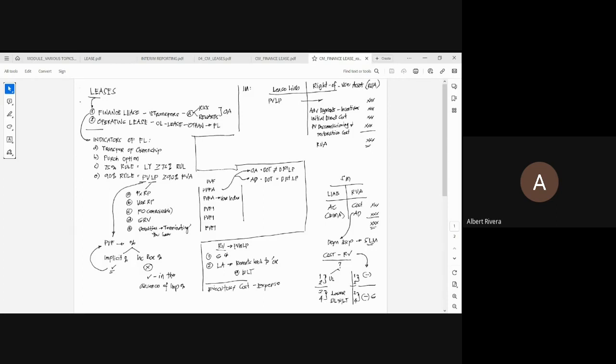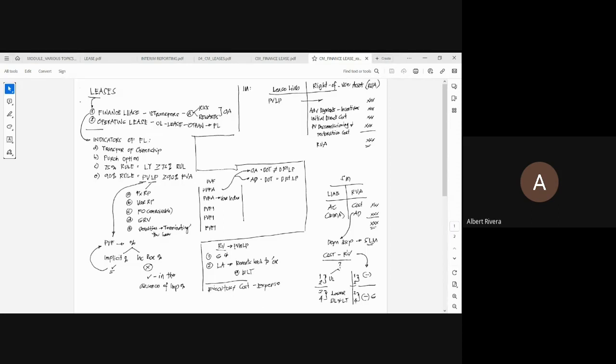Pag wala kang nakita sa problem na may provision ng transfer of ownership o kaya wala kang nakita sa problem na merong purchase option that is exercisable. Okay? So meaning, settled na yung denominator natin. May isa pang problema. Ano yun?